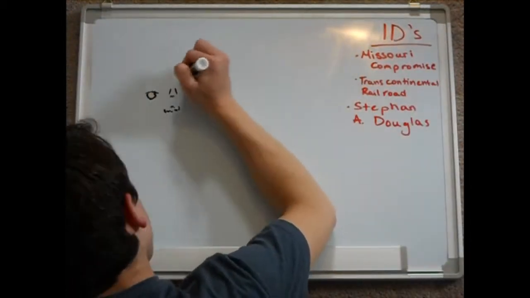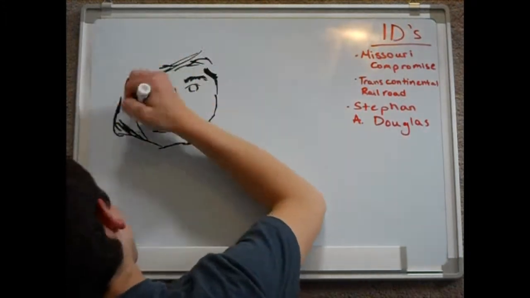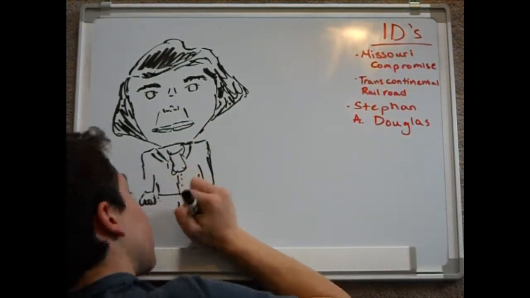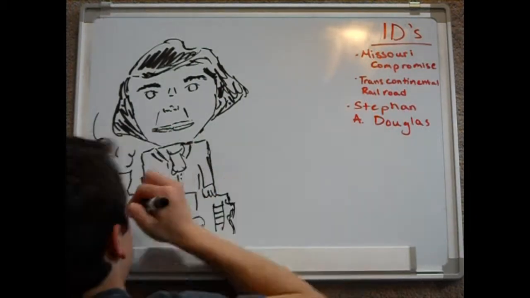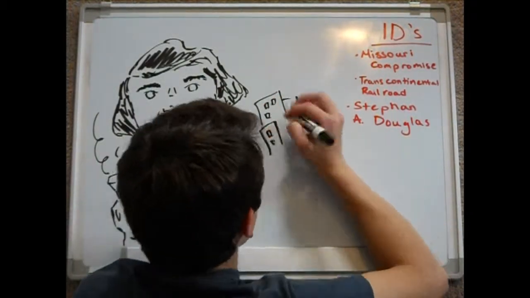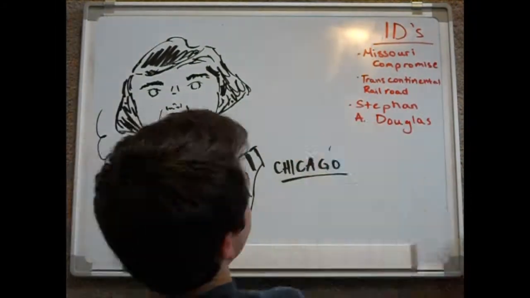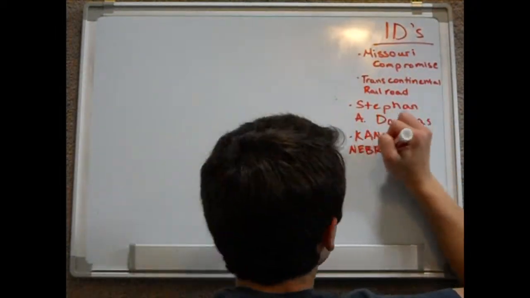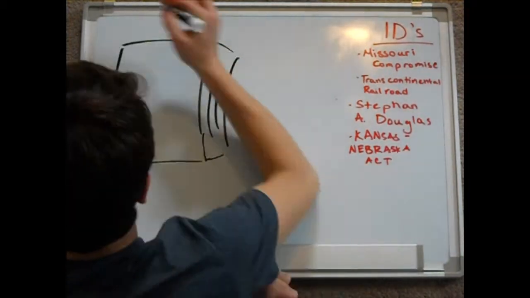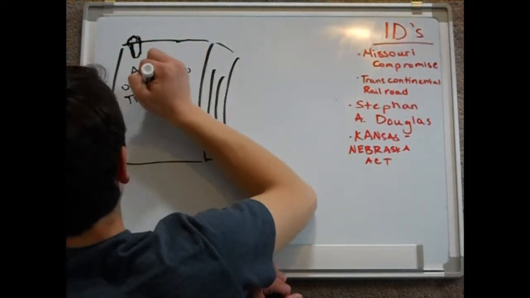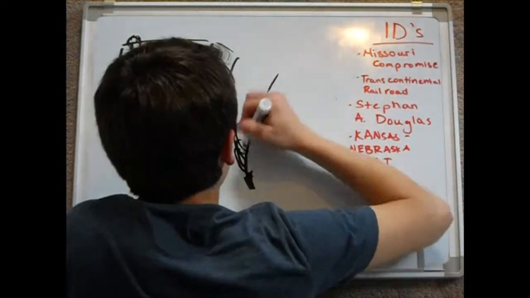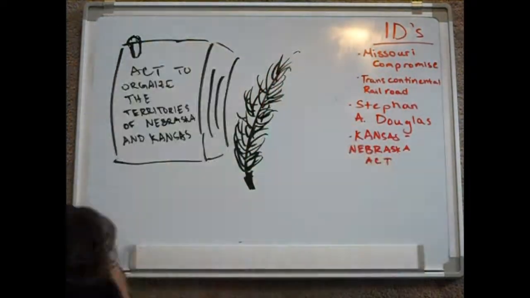Enter Illinois Senator Stephen A. Douglas. Douglas pushed for a possible central route for the railroad that began in Chicago. He was convinced that this new business brought by the railroad would help the property he owned in the city boom. Being a politician, he was convinced he was right and he was determined to get whatever he wanted, no matter what it took. This led him to create the Act to organize the territories of Nebraska and Kansas, or Kansas-Nebraska Act of 1854 for short.